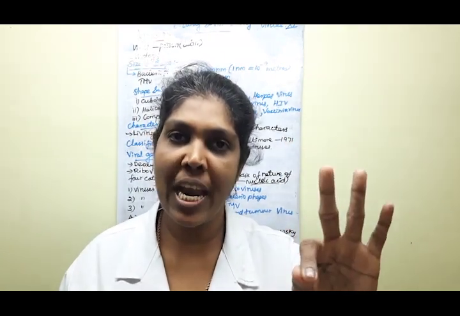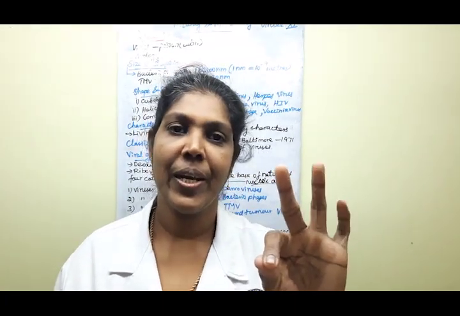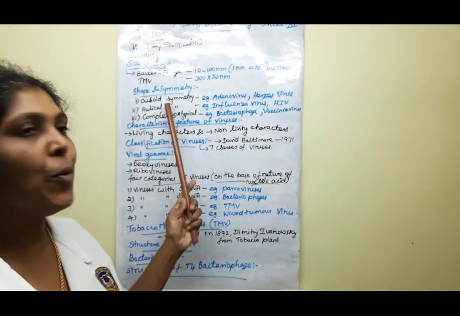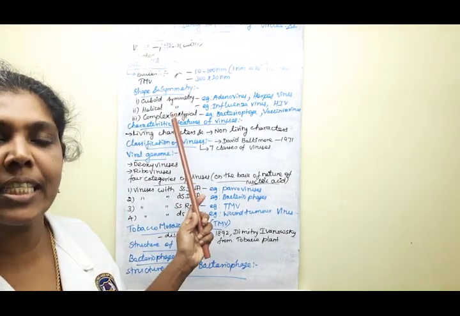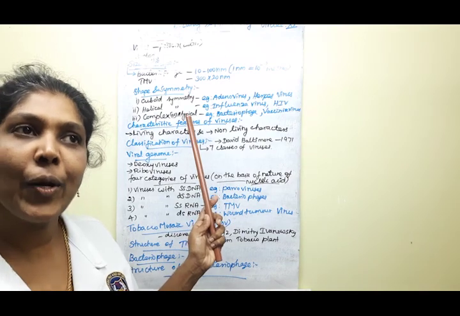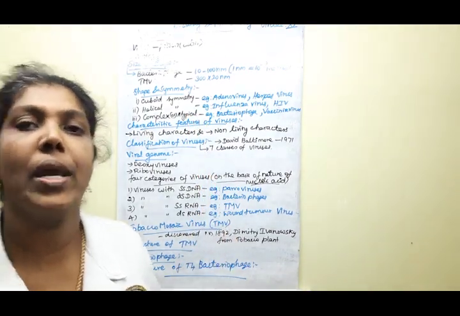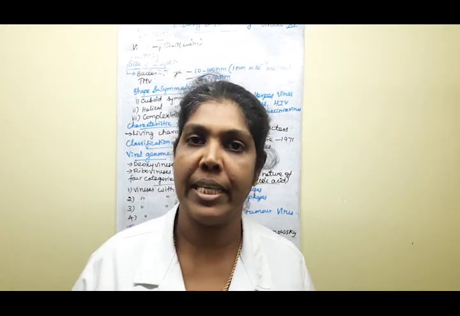Can you say? Yes, very good. Tell me one by one. Cuboid symmetry, helical symmetry, complex and atypical symmetry. Each one you have to write with examples.